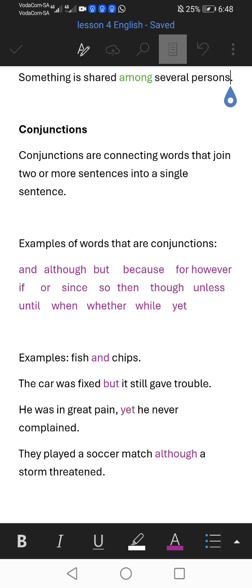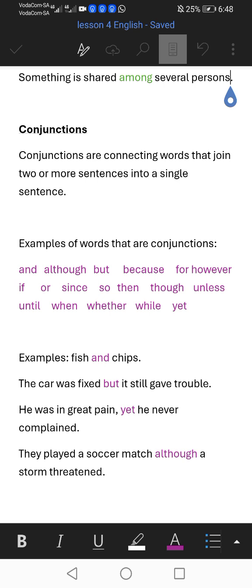And is a conjunction. Number two: the car was fixed, but it still gave trouble. But is a conjunction here.